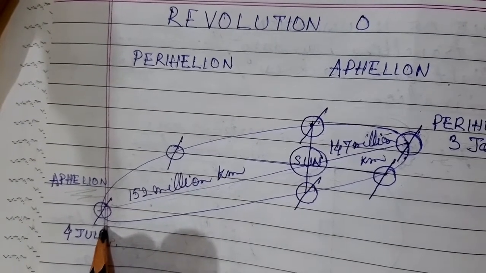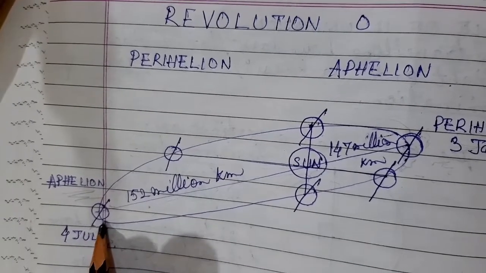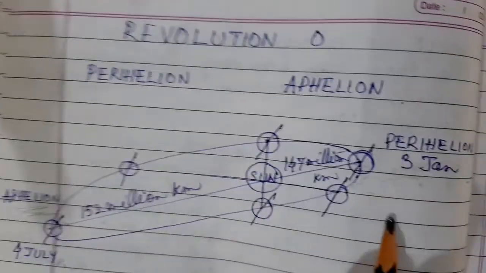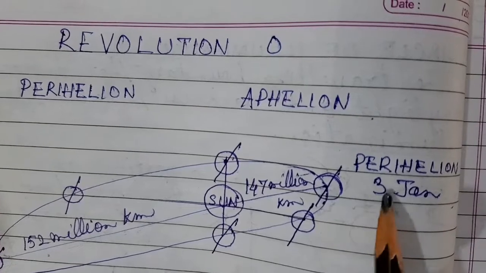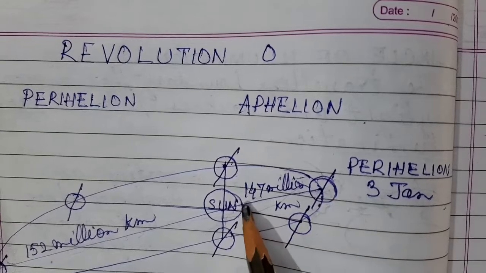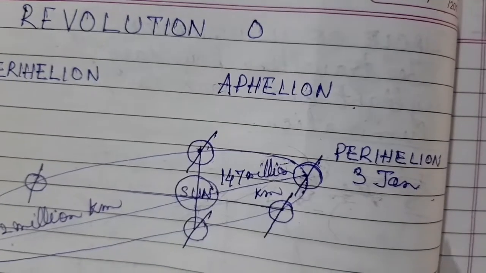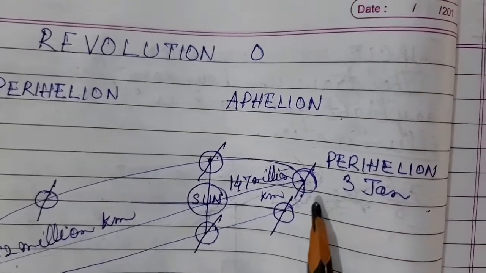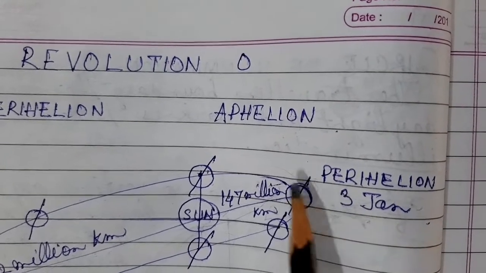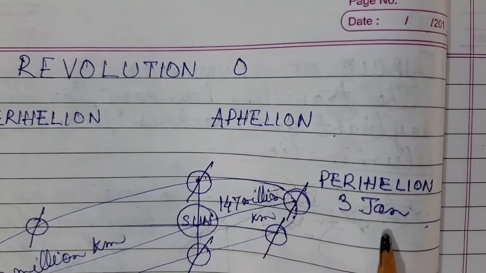Aphelion comprises of two words, aphe and helion. Aphe means away and helion means sun. And this occurs on 4th July. And coming on to the next position, this is the position when the earth is closest to the sun. The distance between the sun and earth is 147 million kilometers, and it occurs on 3rd January. Now perihelion comprises of two words, peri and helion. Peri means close and helion means sun. So the position of the earth when it is closest to the sun occurs on 3rd January.